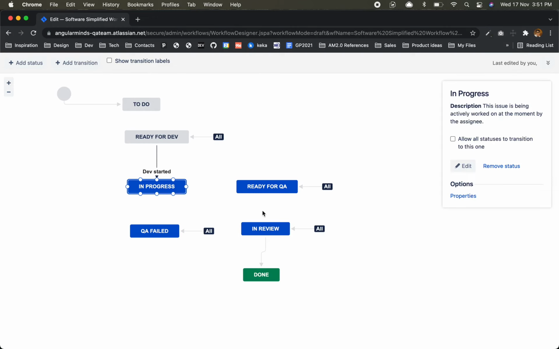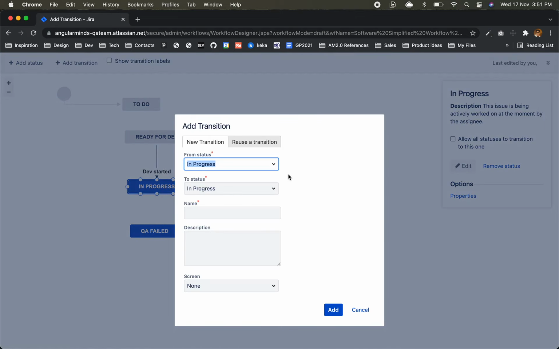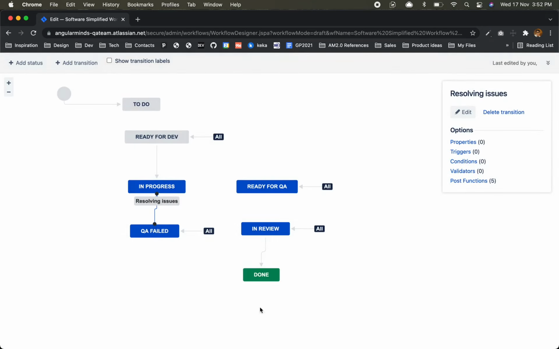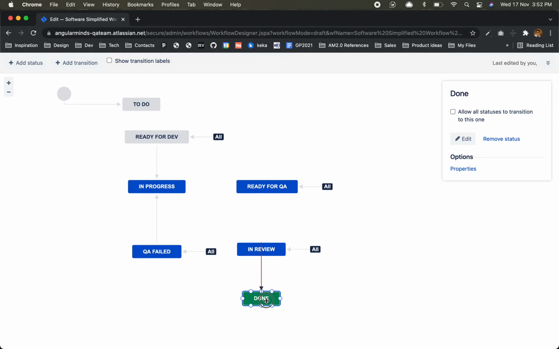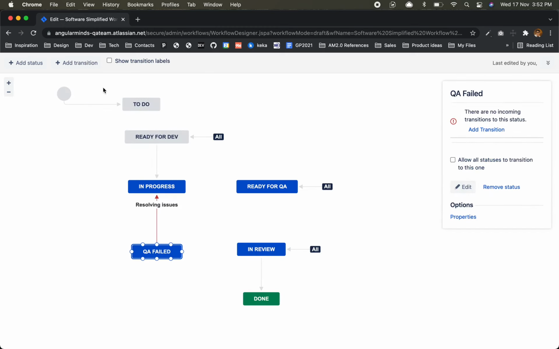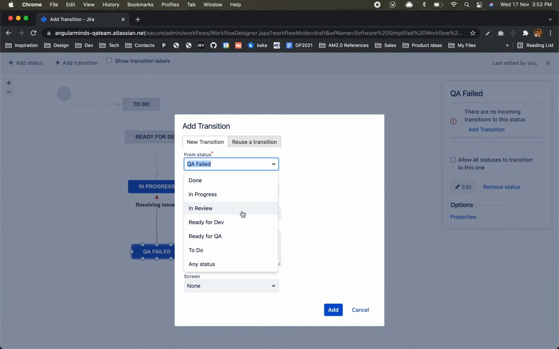We want more transitions. I don't know how to add more. Yeah, add transition. So from QA failed to in progress, resolving issues, right? Developer will do that from here, correct? From in review, where is in review, that one?